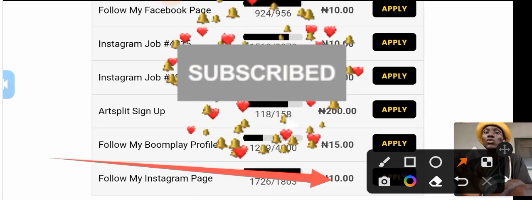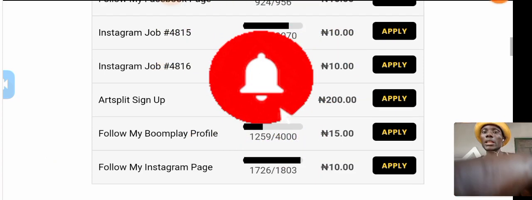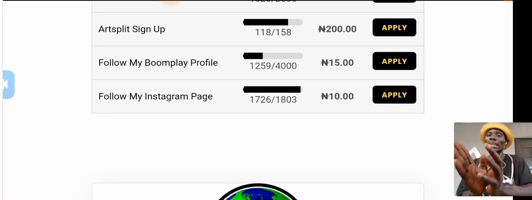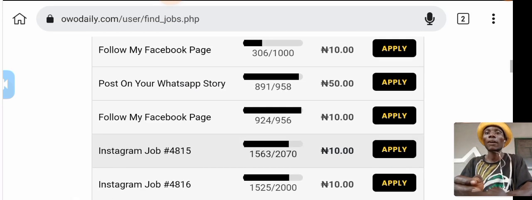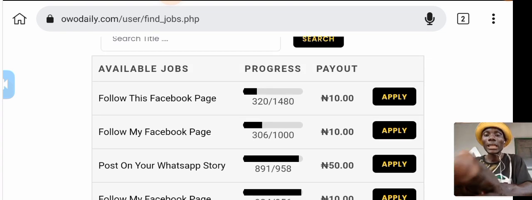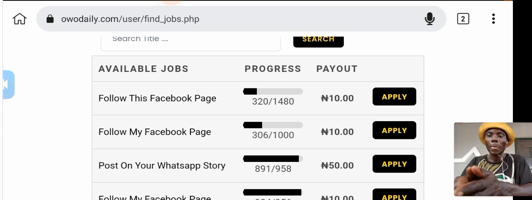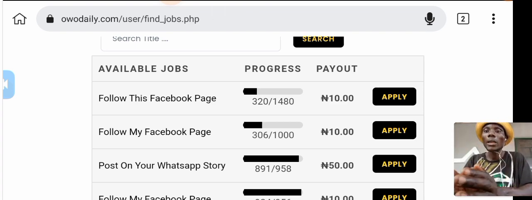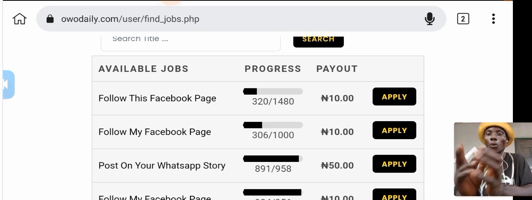So I'm going to scroll it up. You see many options. Okay, these are the jobs that are available for now. So any one that you are going to pay for here, after you have paid it, then it will disappear. Another one will come up, and immediately you pay, another one comes up. That is how Owodaily used to work.